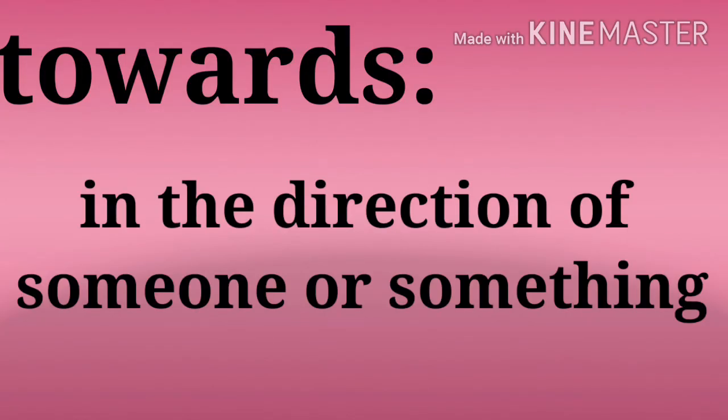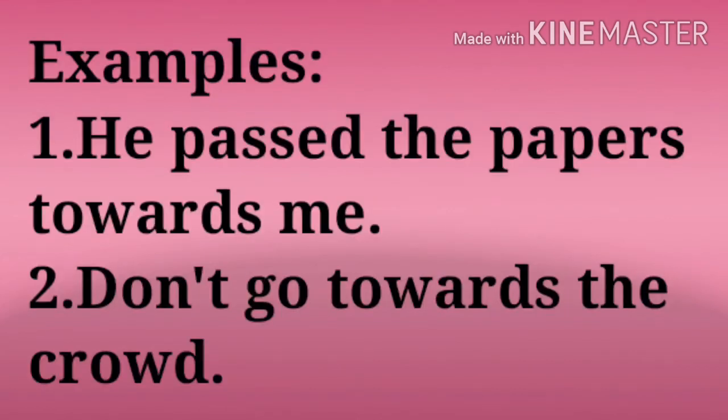Our next preposition is towards, which tells that something is moving in the direction of someone or something. For example, he passed the papers towards me. Don't go towards the crowd. In the first sentence, the person is asking to pass the papers towards him, and the papers were moving from one person to the other person. In the second sentence, we are warning someone not to move towards the crowd.